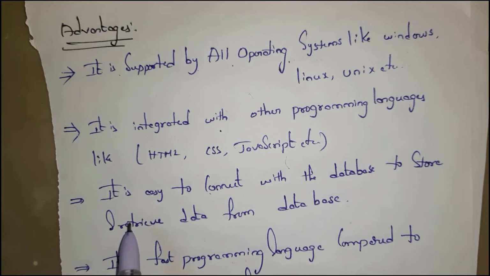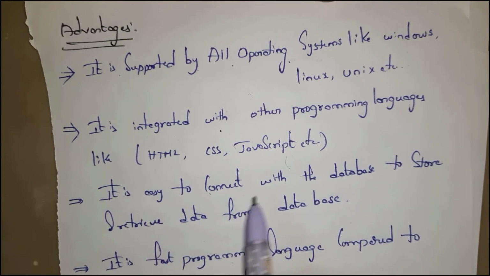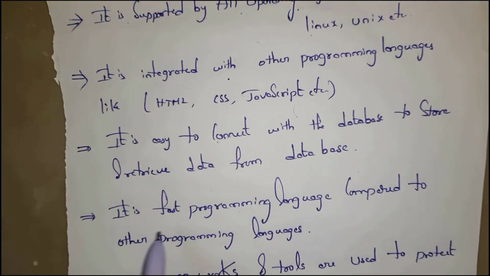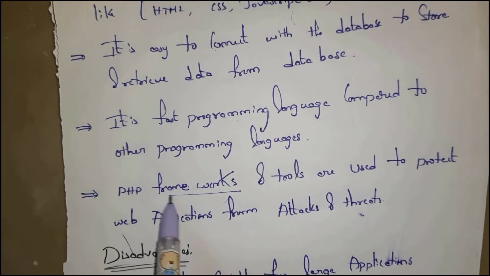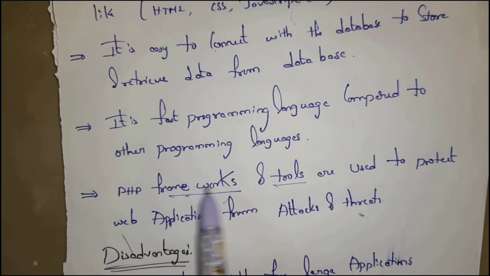PHP is the fastest programming language compared to other programming languages. PHP contains frameworks and tools, and these are used to protect web applications from hackers and threats.